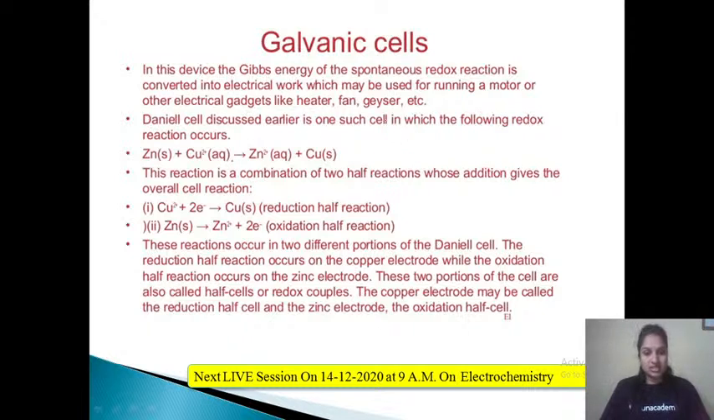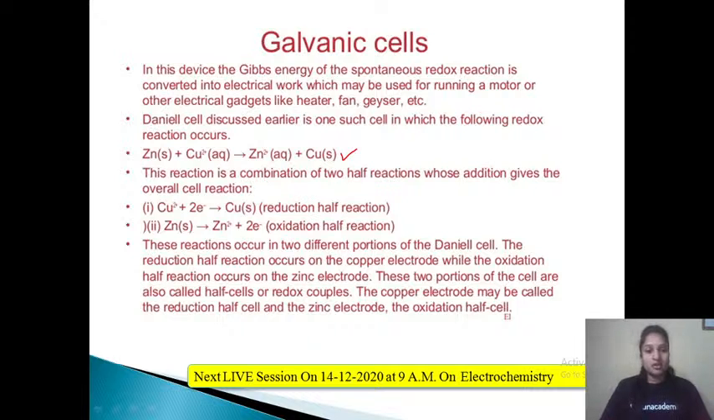So the Daniel cell equation, as we have discussed: zinc, as you know, will undergo oxidation at the anode. So it will get converted from Zn to Zn2 plus. And copper will undergo reduction, so it will convert from copper 2 plus to copper. So this is a very important equation, also called the Daniel cell equation.